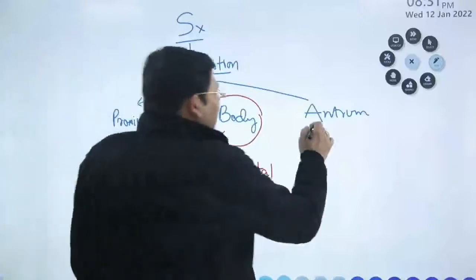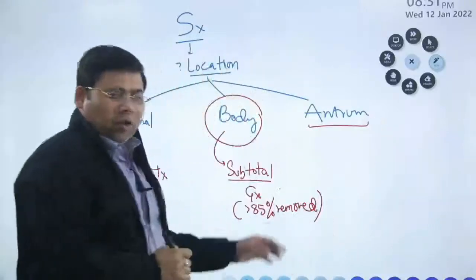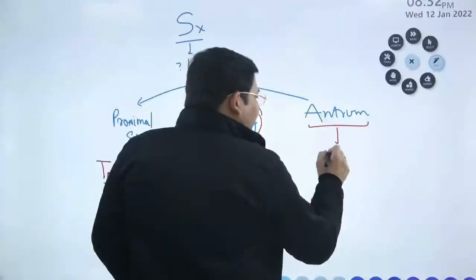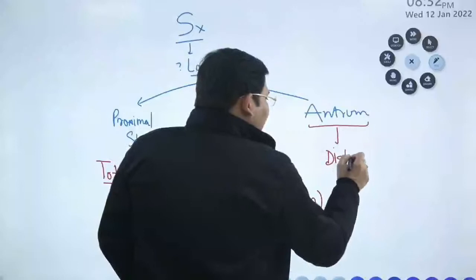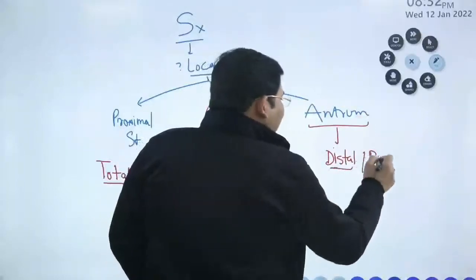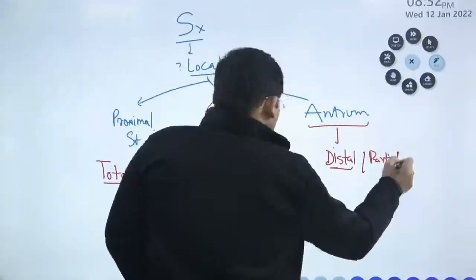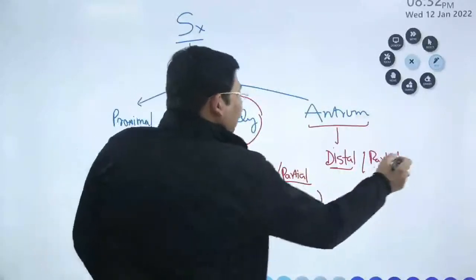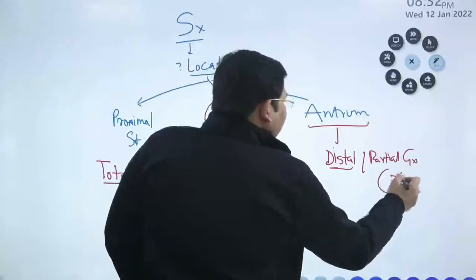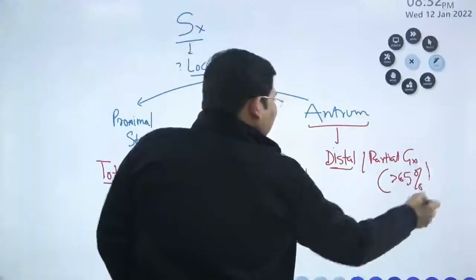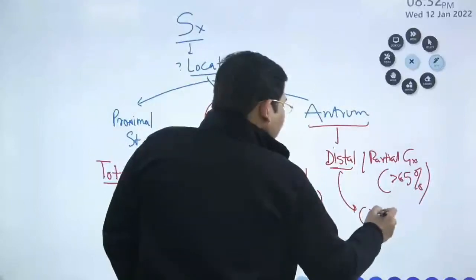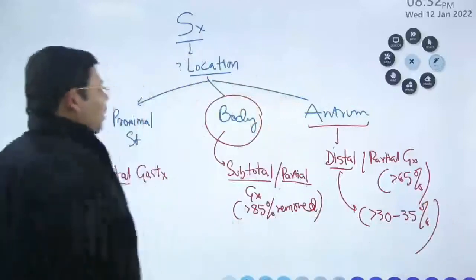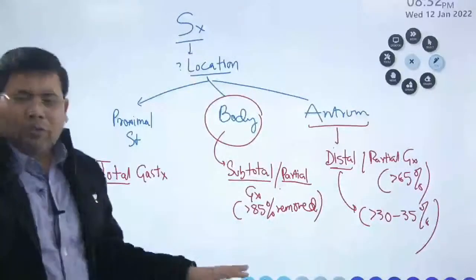Now, when we talk about the tumor in the antrum, what is the management? The answer is either a distal or a partial gastrectomy. Here also you can go for a partial gastrectomy. What is the partial gastrectomy? Where you remove more than 65%, and in distal gastrectomy more than 30 to 35% of the stomach is removed. This is the treatment according to the location.